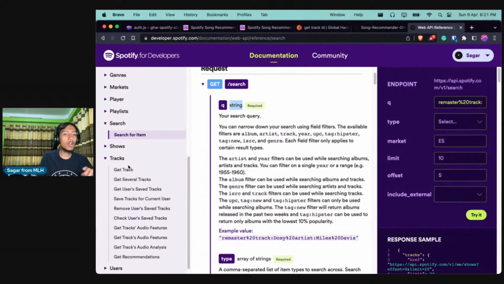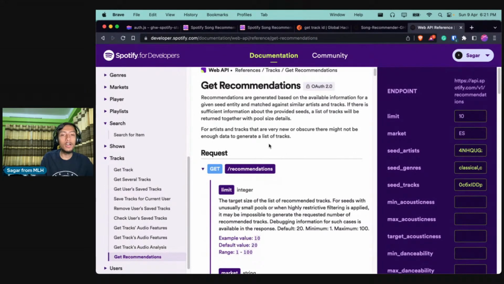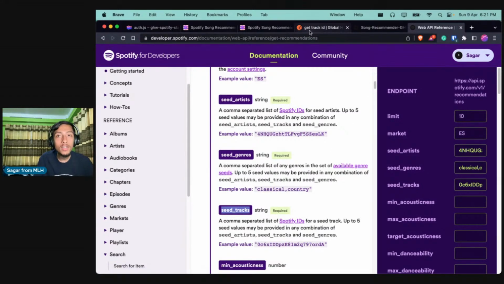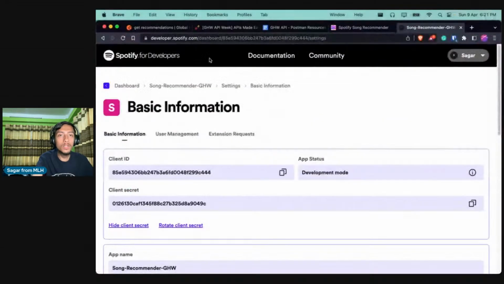So under the track section, you will see that there is a get recommendations API, and we are passing it the value of seed track. We are passing it a track ID, and that is how it is able to give us the recommendations. So now let us try to understand what we are doing in our code.